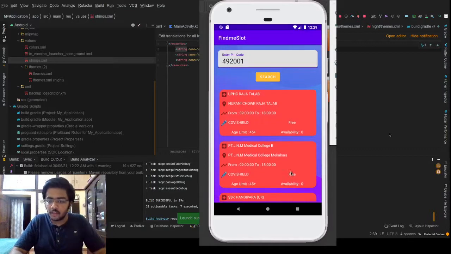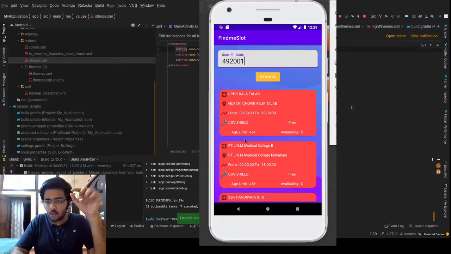And you can see this is the result. It says there is no vaccine here, as you can see the availability of vaccine is 0. It also shows some details, like at which place the vaccination is getting done, in this case UPHC Raja Talab, the location of that area, the timing, from morning 9 to evening 6 when you can get yourself vaccinated, and the brand of vaccine, that is Covishield.